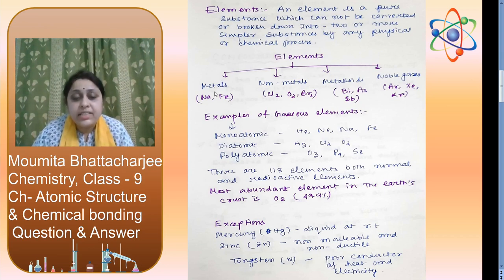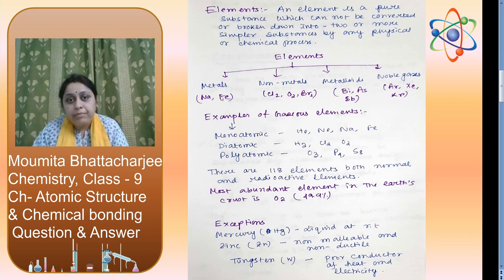Metals have luster. Luster means they have a shining appearance, whereas non-metals are dull in nature. Metals are generally solid, but non-metals are generally gaseous, whereas metalloids have properties in between metals and non-metals. Noble gases we can get in the free state, not in the combined state, because they are very unreactive. Metals are good conductors of heat and electricity, whereas non-metals are poor conductors of heat and electricity. Metals are malleable. Malleable means they can be beaten into sheets. We can beat aluminum to make any shape.